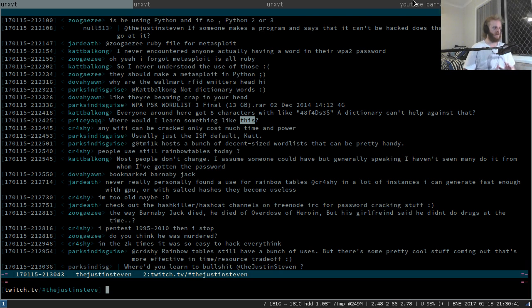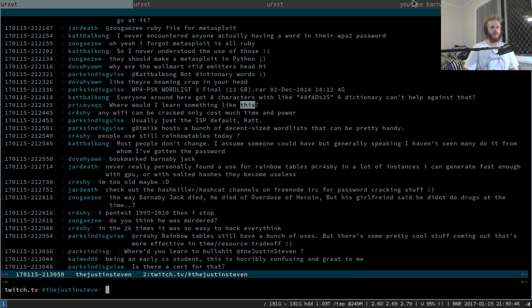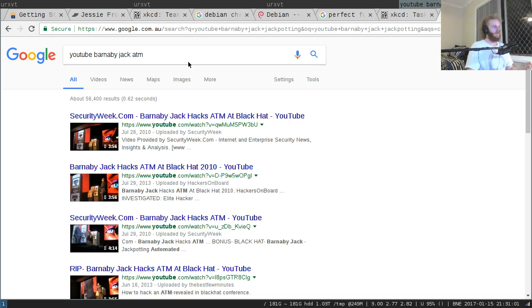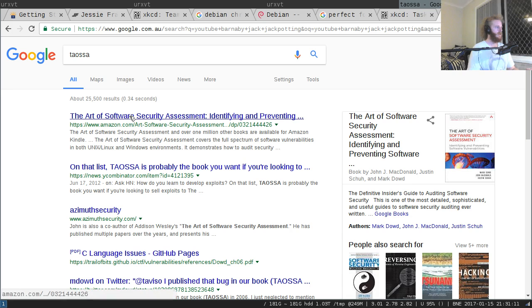It kind of depends what you want to get into. I do a lot of the exploit dev, software security kind of stuff. If you want to get more into breaking into networks, then set up a lab at home full of Windows VMs that are joined to a domain and figure out how to move between machines as an attacker. Learn by doing, I reckon. There's good books out there. I can't think of general pen testing ones off the top of my head. If you want a really good book for software security, The Art of Software Security Assessment is really good.